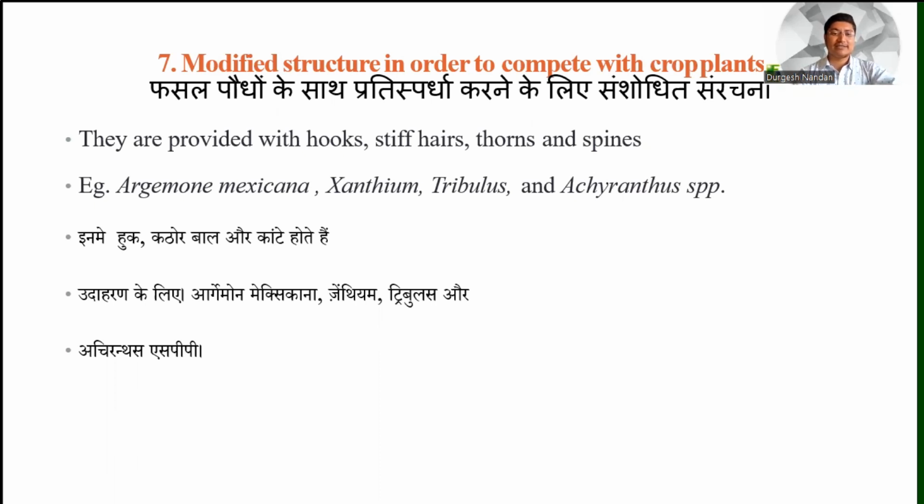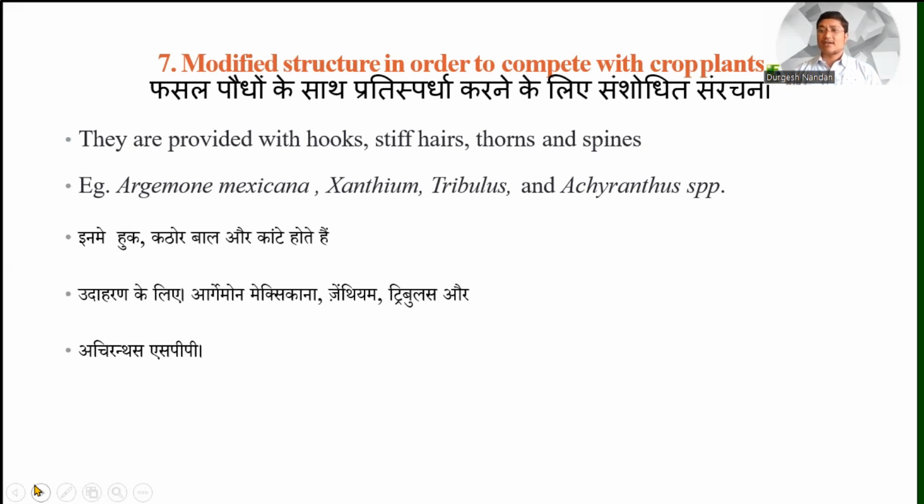So these are some special characters naturally found in these plants. These characters help them in competition with the crop plants, because in the very early growth stage they are found with hooks, stiff hairs, thorns, and spines.